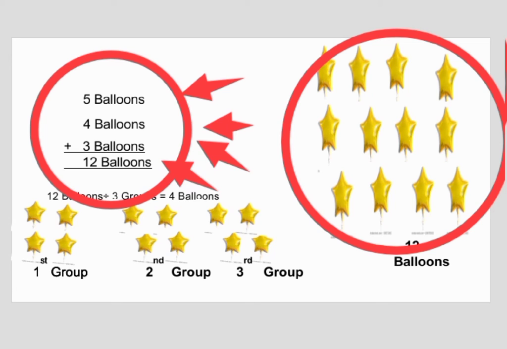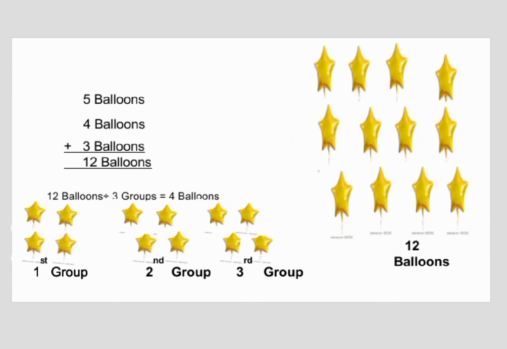Now after adding, I have another step, that is to divide. How many groups do I have? I have 3 groups. So I have to divide this whole sum of 12 balloons into 3. When I divide 12 by 3, I get 4 balloons.